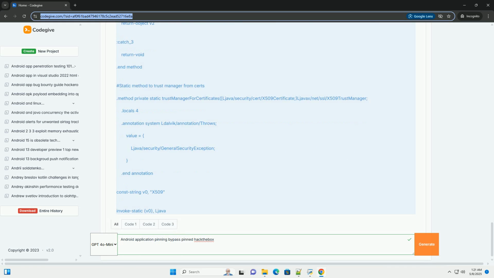Kotlin coroutines: if the application uses Kotlin coroutines for networking, the pinning logic might be implemented within the coroutine context. You may need to hook the coroutine dispatcher or the suspending functions that perform the network requests. React Native, Flutter, or other cross-platform frameworks: the pinning logic might be implemented in JavaScript or Dart code.